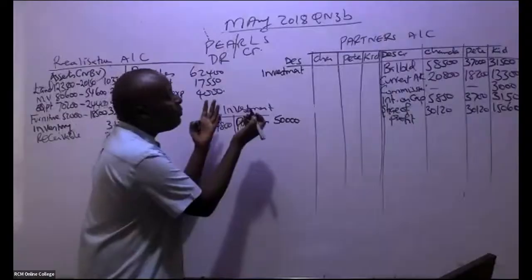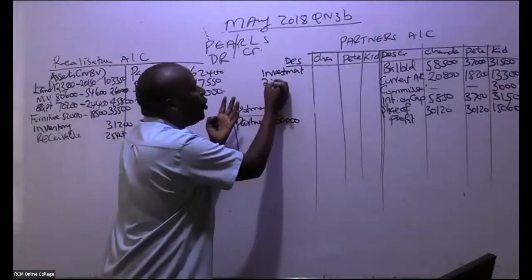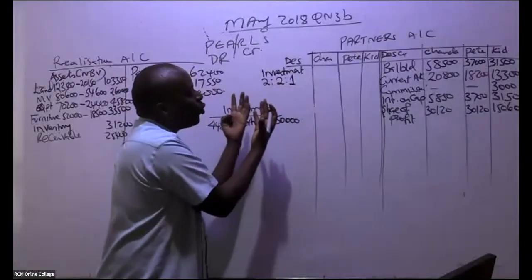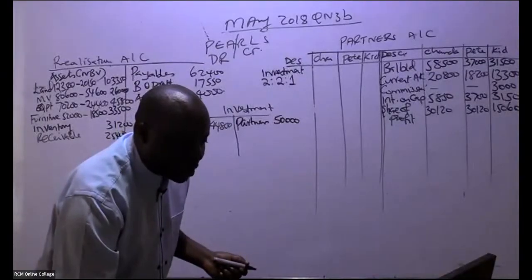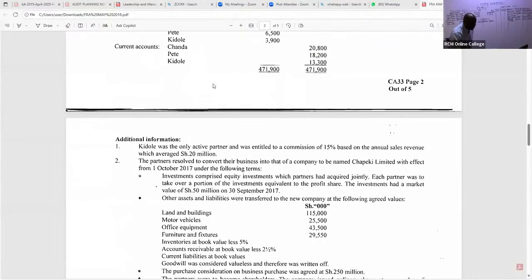So this investment, remember, they have told us they are going to apportion it using their normal criteria of 2:2:1. If you look at this particular investment, they have told us investments comprised equity investments which partners had acquired jointly. Each partner was to take over a portion of the investments equivalent to the profit share. The investments had a value of 50 million. Most importantly, they were to take over a portion of the investments equivalent to the profit share.